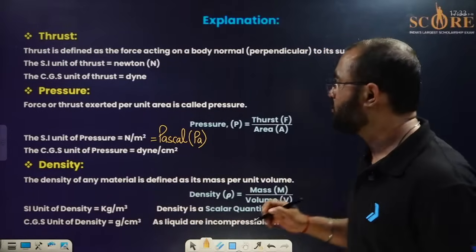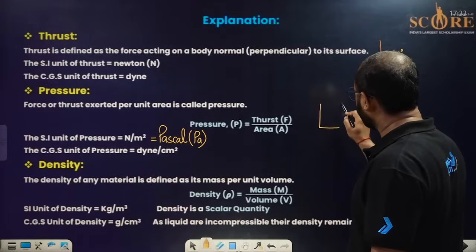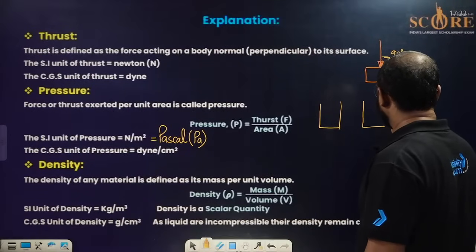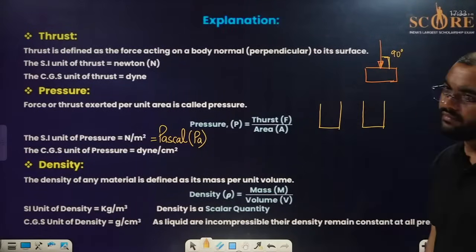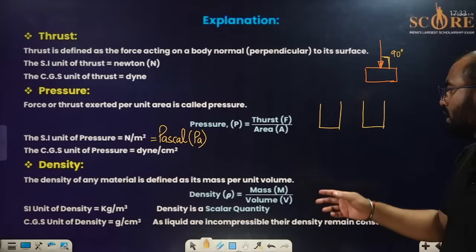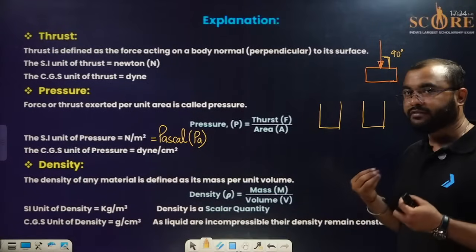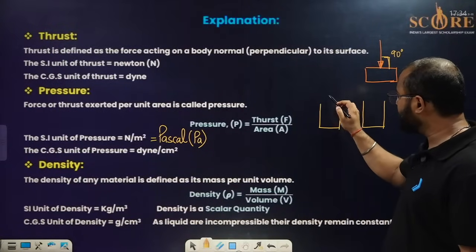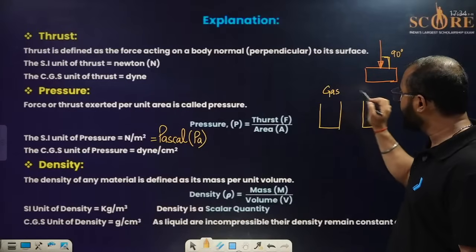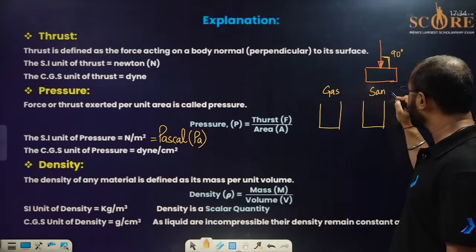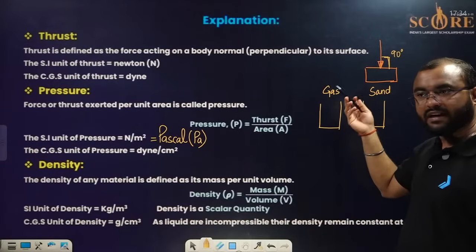For example, suppose that there are two containers. In the first container we have gas, which is gaseous in state.